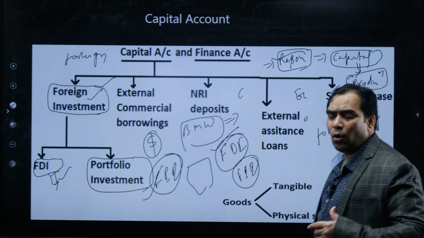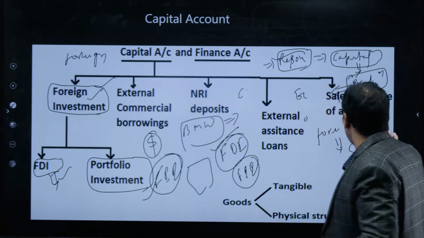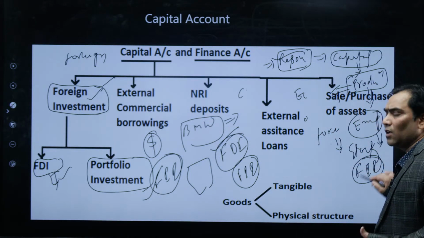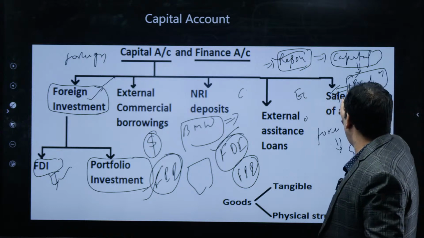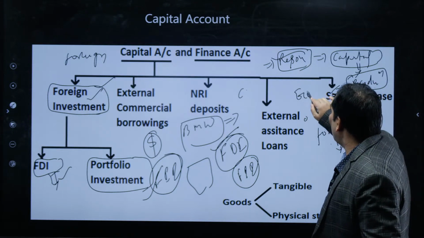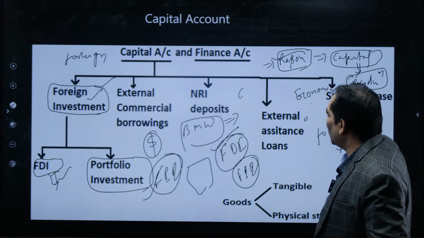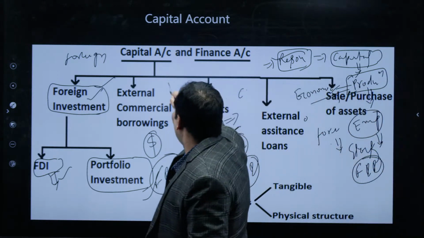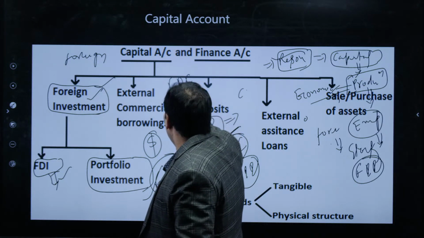In order to do extra production, we have to employ more people, and that's why the employment rate will increase, poverty will reduce, and when there will be more production, there will be more economic growth. So it is definitely good. But at the same time, when FDI is coming into India, it is coming with liability.